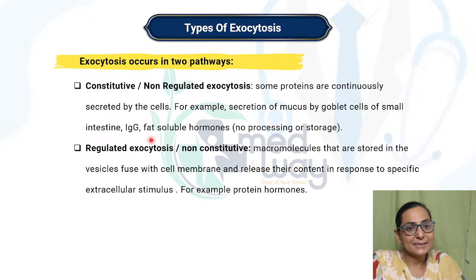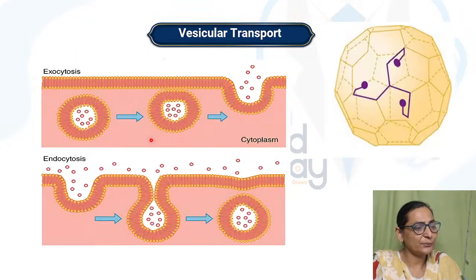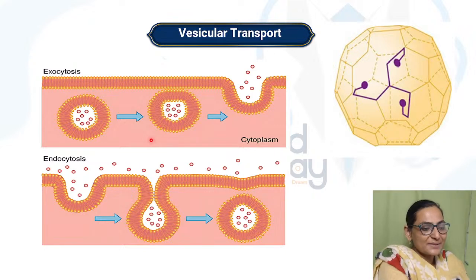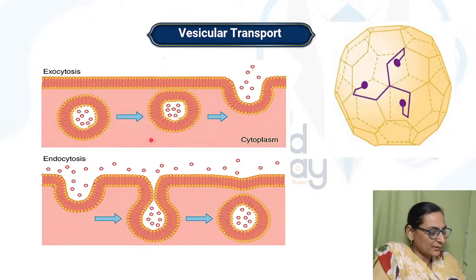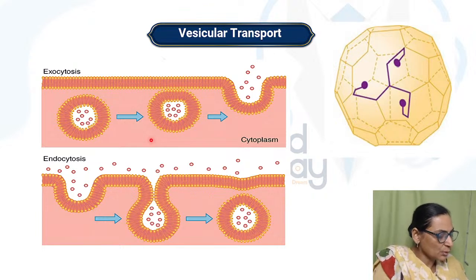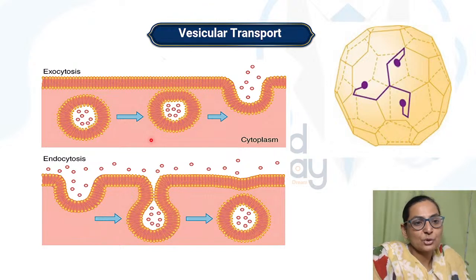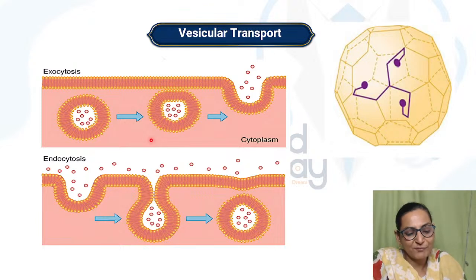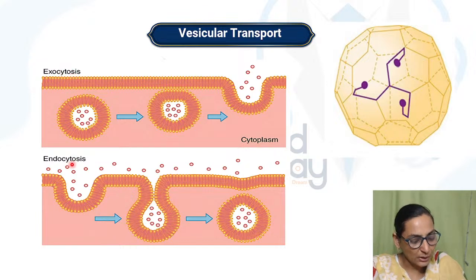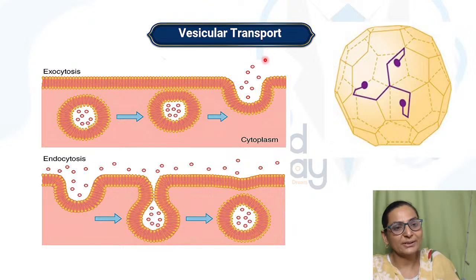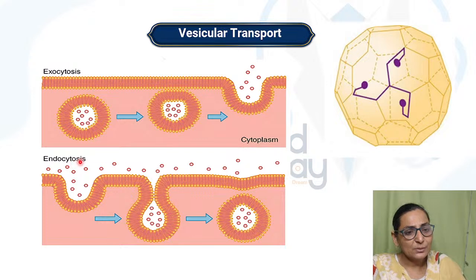Now moving on, next is vesicular transport. Till now you have seen that there is primary active transport, there is secondary active transport, and now there is something which is called vesicular transport, where there is transport by formation of vesicles. It can be exocytosis or endocytosis. Exocytosis means you are excreting or throwing the substance outside, and endocytosis means you are internalizing the vesicle. That means you are taking the vesicle inside.